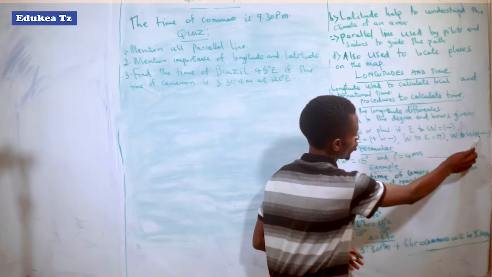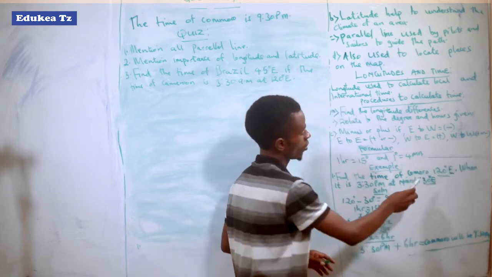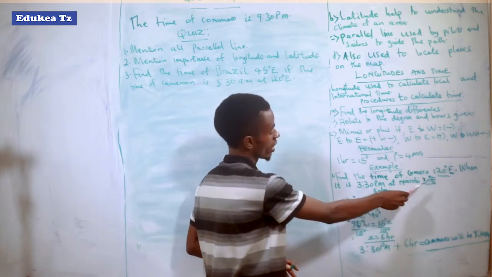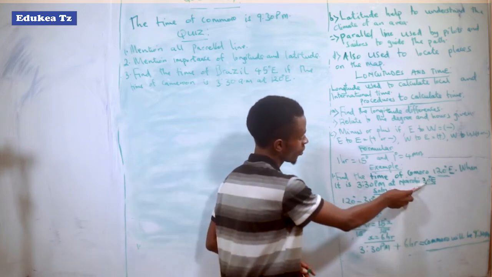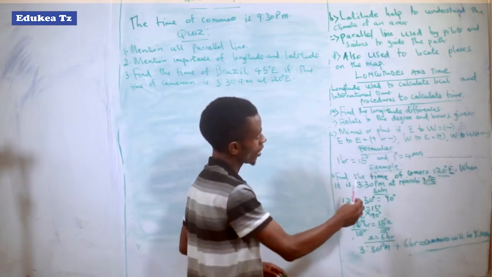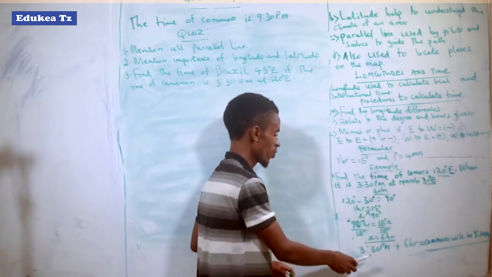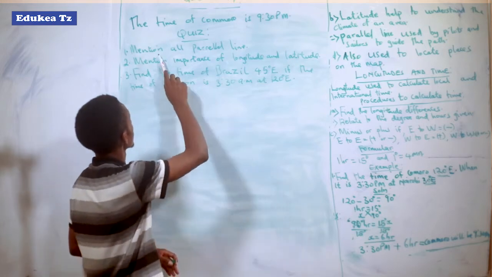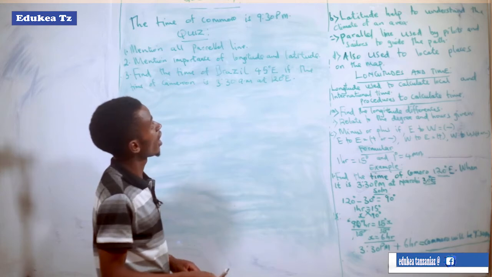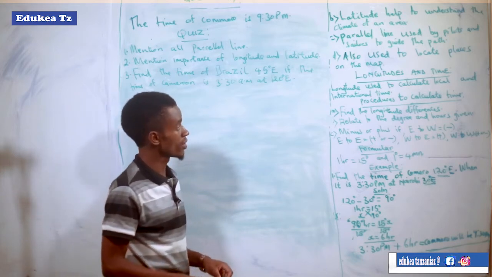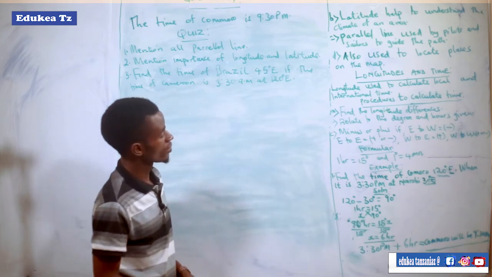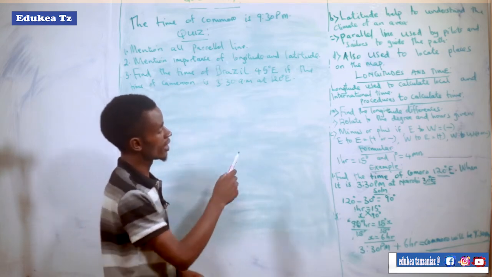West to west, you plus or you minus. So here you can say that the time of Komoro is 9 p.m. So that is all about these calculations considering longitude and time.